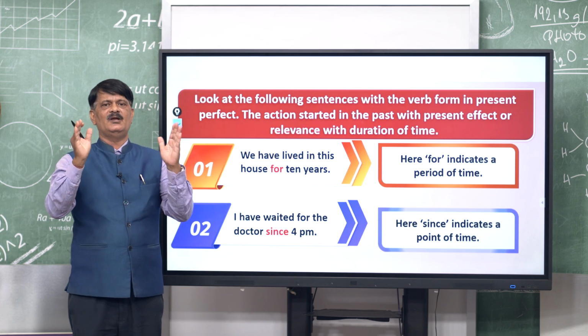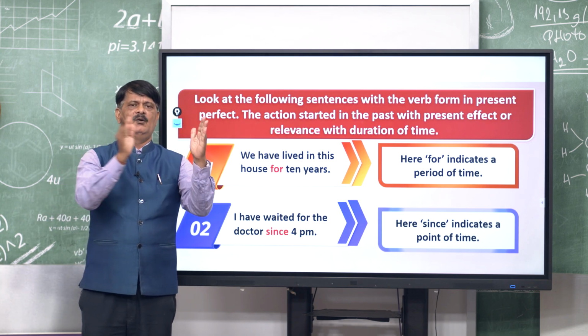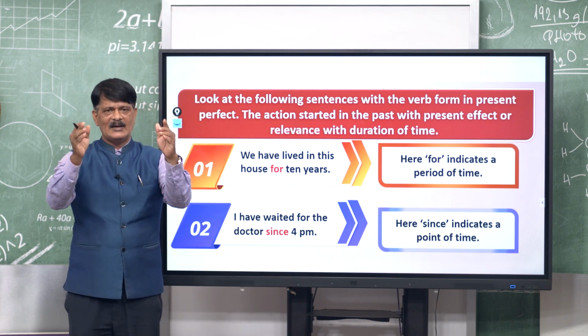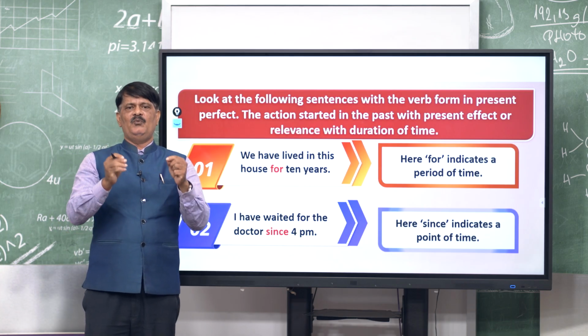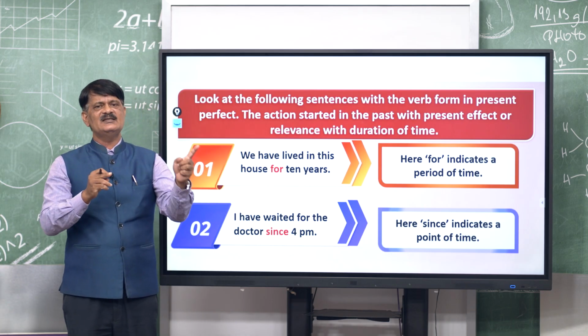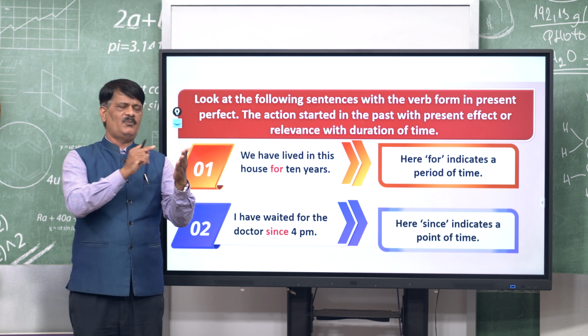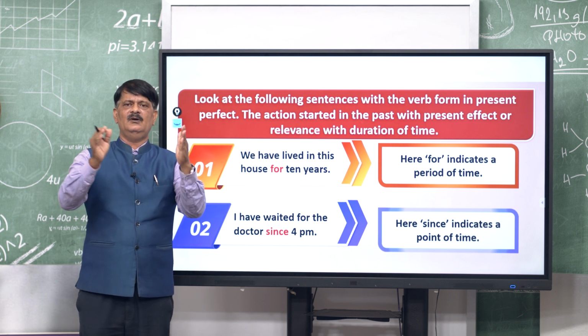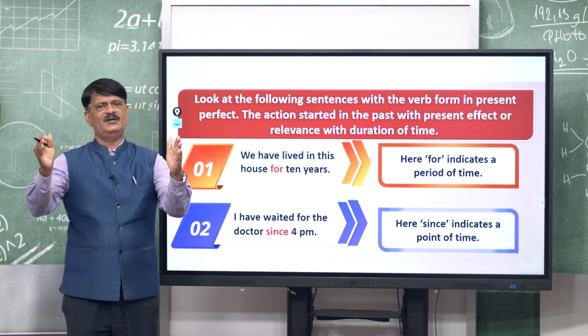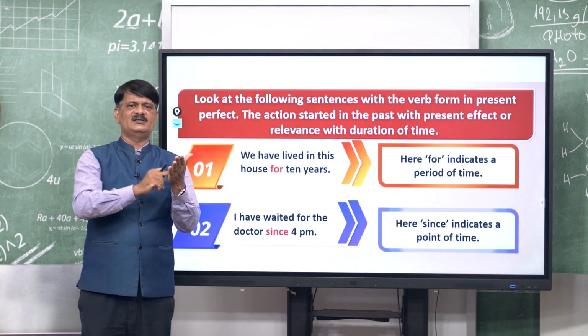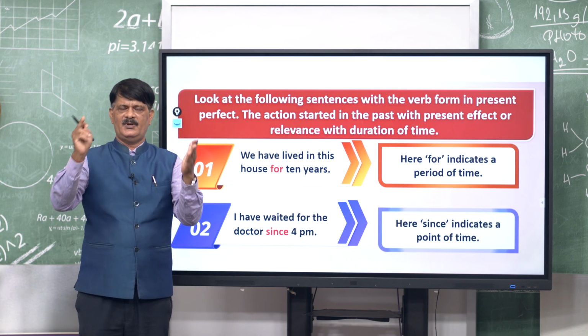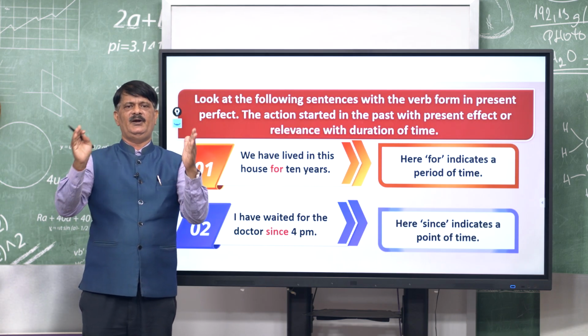For indicates the period of time. You remember, a period from one part to another. Another example is there. I have waited for the doctor since 4 p.m. Since is the point of time, for is the period of time. Is it clear to you? Remember, practice it. For is for a period of time, since is for a point of time.